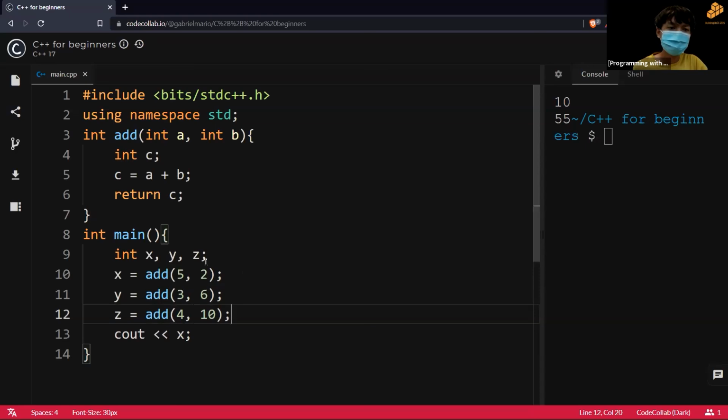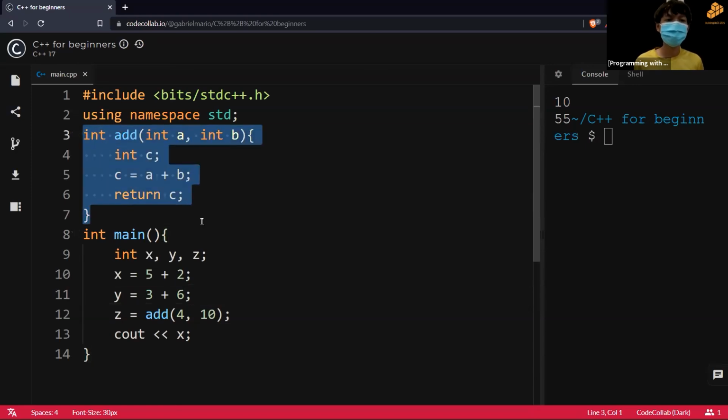Instead of writing 9 lines in order to go through this addition process for each of these variables, you can just write x equal to add(5, 2), y is equal to add(3, 6), and so on. And it's much cleaner and neater. So you might argue, well, in this case, can't you just write x is equal to 5 plus 2, y is equal to 3 plus 6, and so on? Well, you're correct, but this is only like this because of the simplicity of the function we just made.